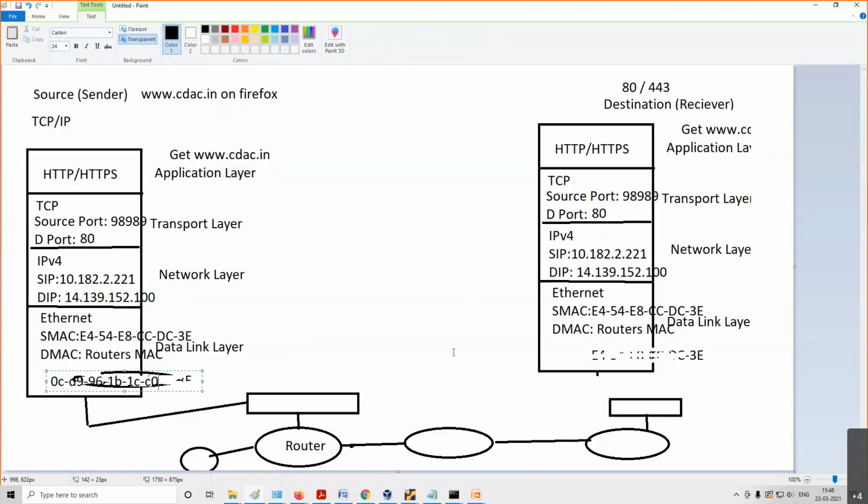Manoj. Right. So you understood a rough idea how the packet is being transferred. So why are these layers so important? Each and every router will open up to the network layer. Up to here only they will open. They will see what is the source MAC, destination MAC, and what is the source IP, destination IP. So if multiple routers are connected to a router, where to send, it will decide using the destination IP address. If this destination IP address is this, I have a routing table in which it is mentioned that you forward to this next router. Don't forward here. So to send to this next router, what is the MAC address of that router? I need to write it here in the packet which is sent here.